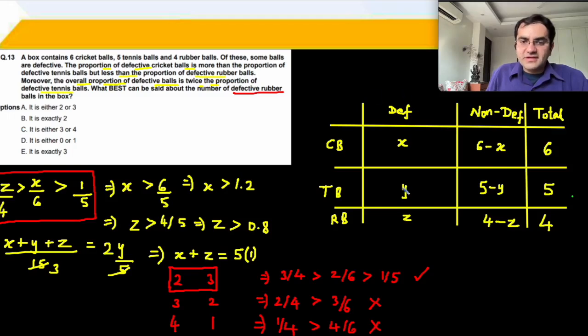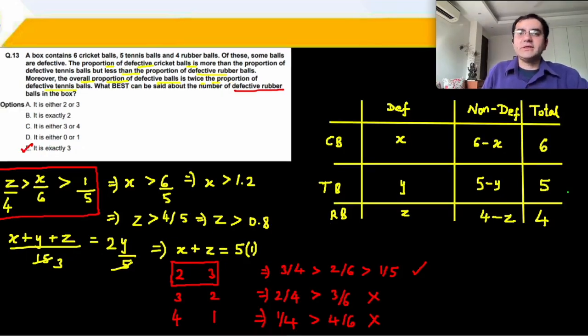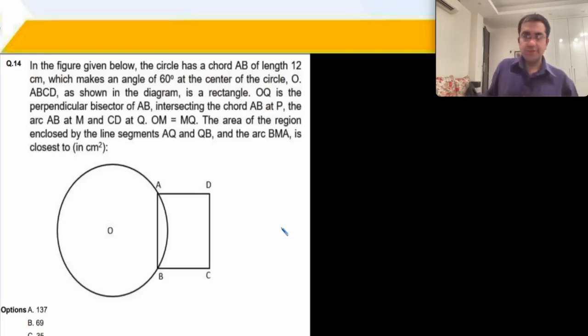Number of defective rubber balls, z का value सिर्फ और सिर्फ 3 हो सकता है. E part is the right answer. Question might be a little calculation intensive.